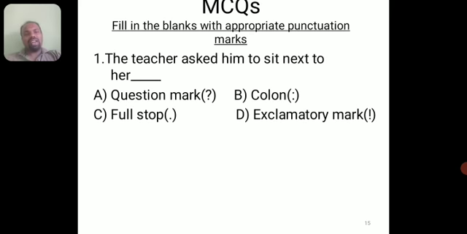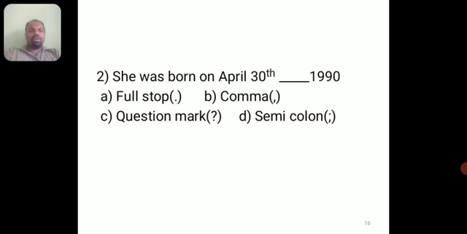Dear students, I hope you have got the answer. It is a sentence, and what is the right answer? Full stop. The teacher asked him to sit next to her. We just need to put a full stop or a period. And here goes your second question. She was born on April 30th, 1990. Here the options are full stop, comma, question mark, semicolon. So what is the right answer? After April 30th there should be a comma.